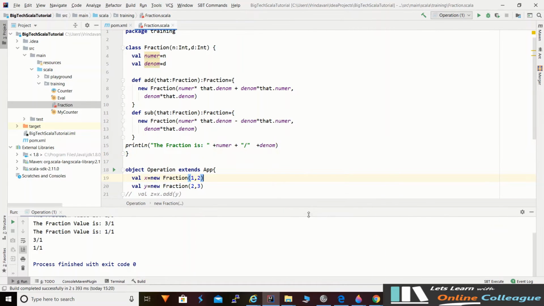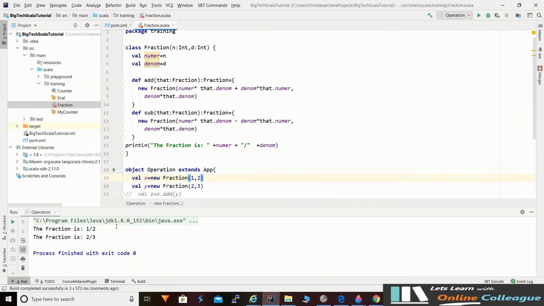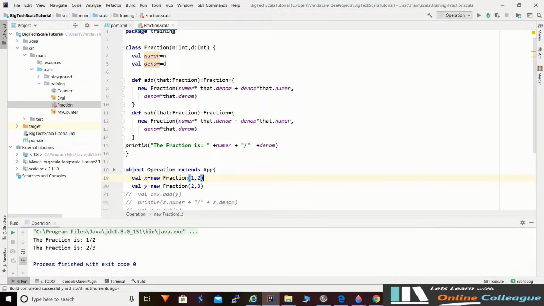Let's right click and run. Yeah, we got it. You can see the fraction is 1 by 2, the fraction is 2 by 3. The first println was executed when this object was created, and the second was executed when the y variable was created with the reference of this object. I hope this clears your concept of primary constructor.